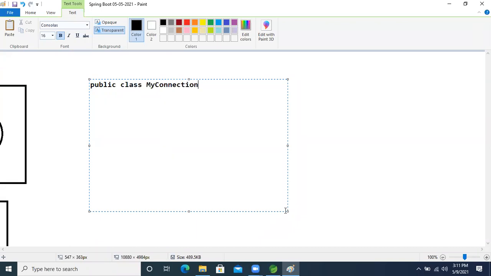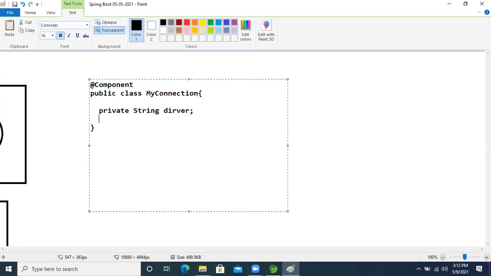This is my connection class. On the top of it I'm applying the @Component annotation. Inside this there are two private attributes: one is the private String driver.